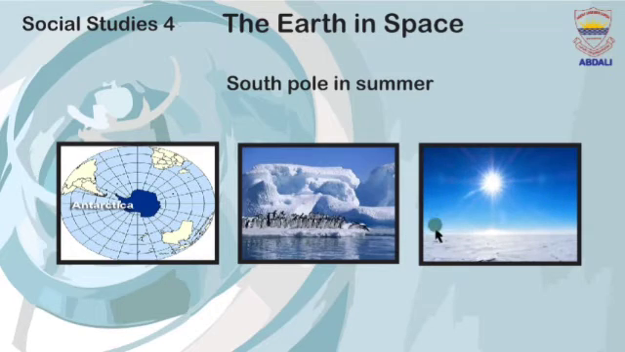Between October and March, these are the months in which the North Pole has the winter season. But at South Pole, between October and March, there are 24 hours of daylight. This is completely opposite of North Pole. Dear students, are you able to tell me what happened at South Pole in summer? In summer, between October and March, there is 24 hours of daylight at South Pole.